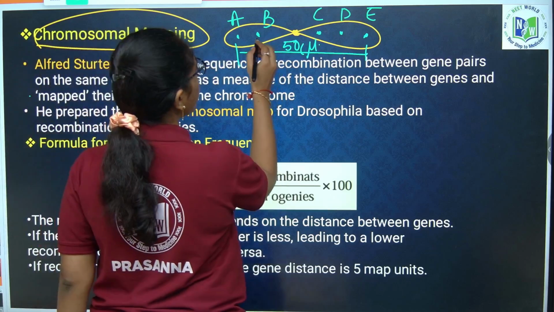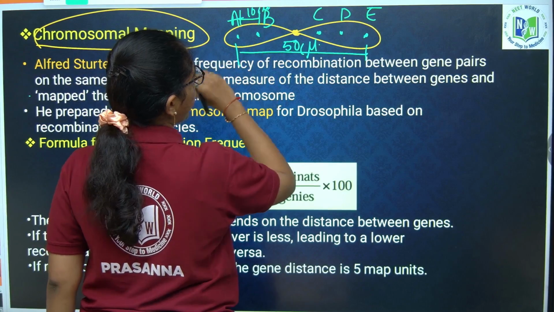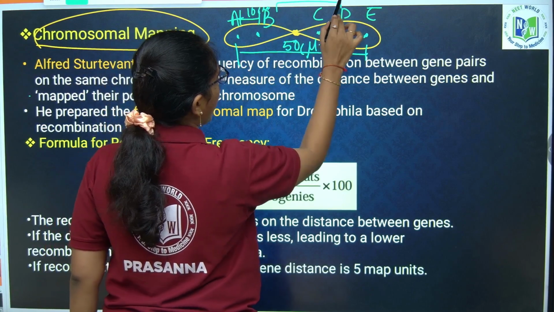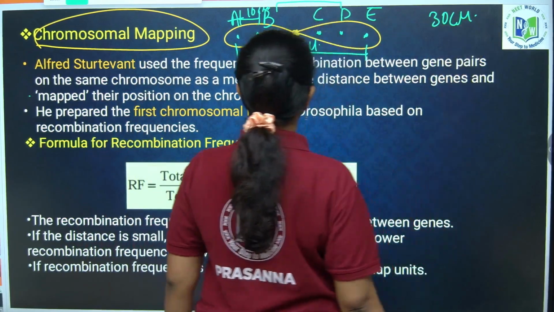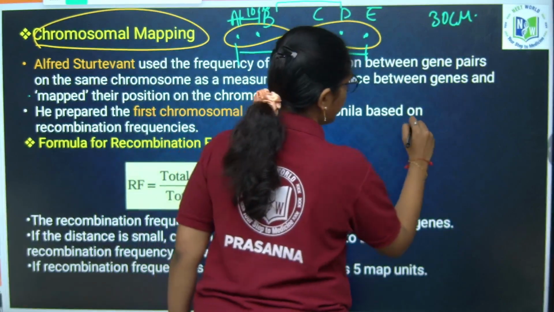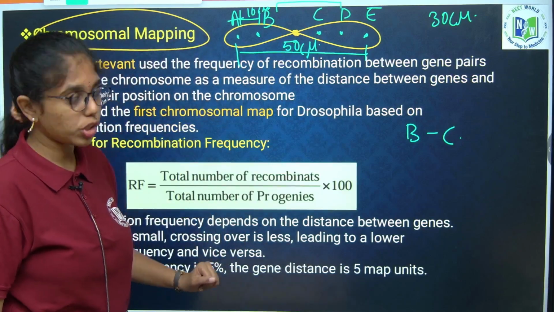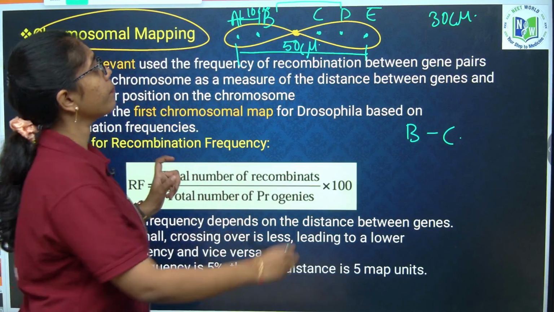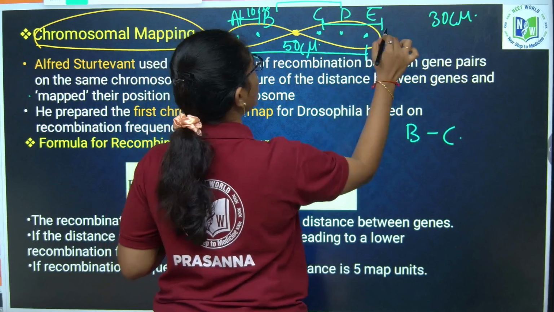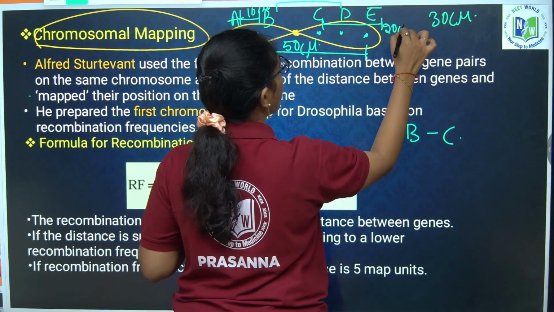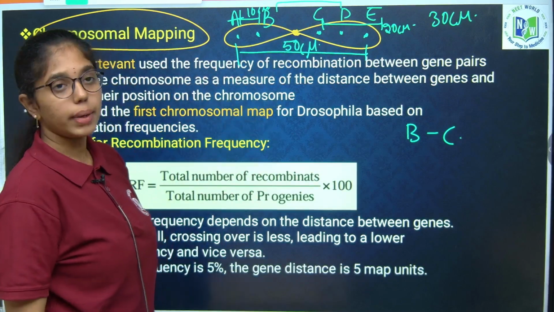And he might be giving you the distance between A and B as 10 centimorgan, and B and D as 30, and he might be asking you the distance between B and C. This might be the pattern of question. Let us also assume C and D is 20.